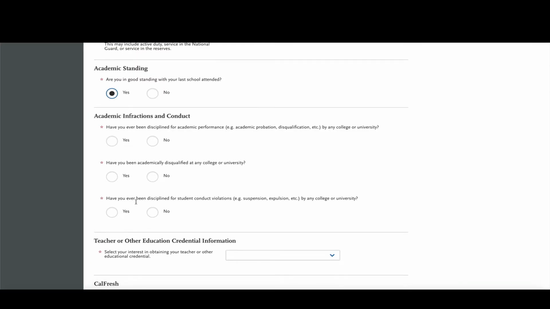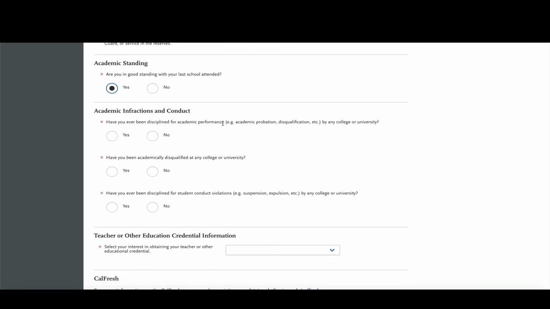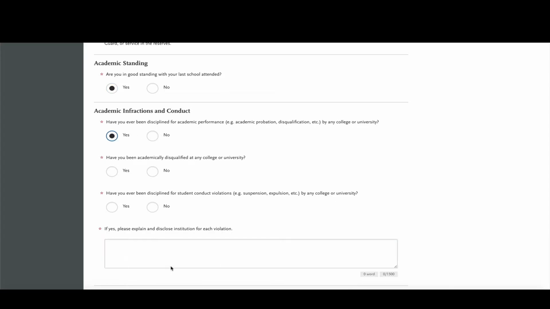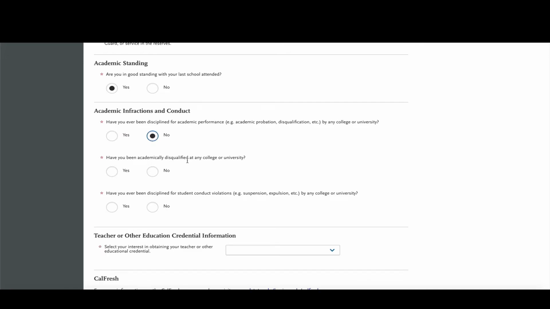Academic infractions and conduct. Have you ever been disciplined for academic performance, such as academic probation, disqualification by any other college or university? So have you ever been on probation or disqualification? If you have, you say yes. If you have not, you say no. So if you click yes, it's going to ask you to explain at the bottom. If you say no, it's not going to ask you to explain anything.